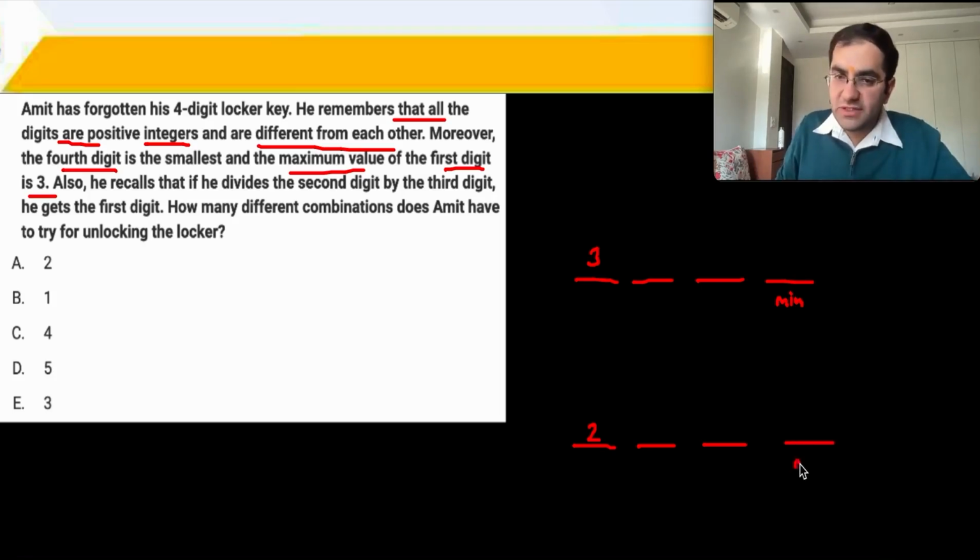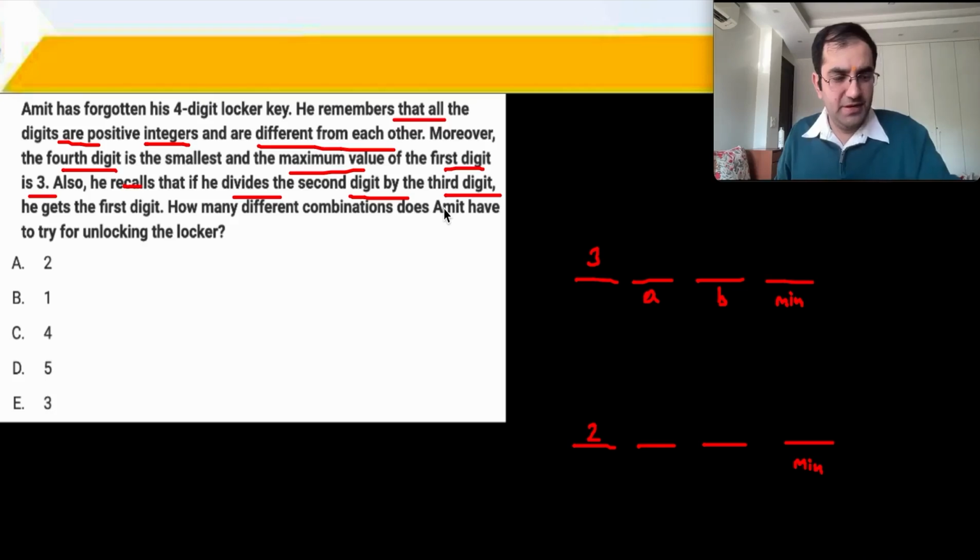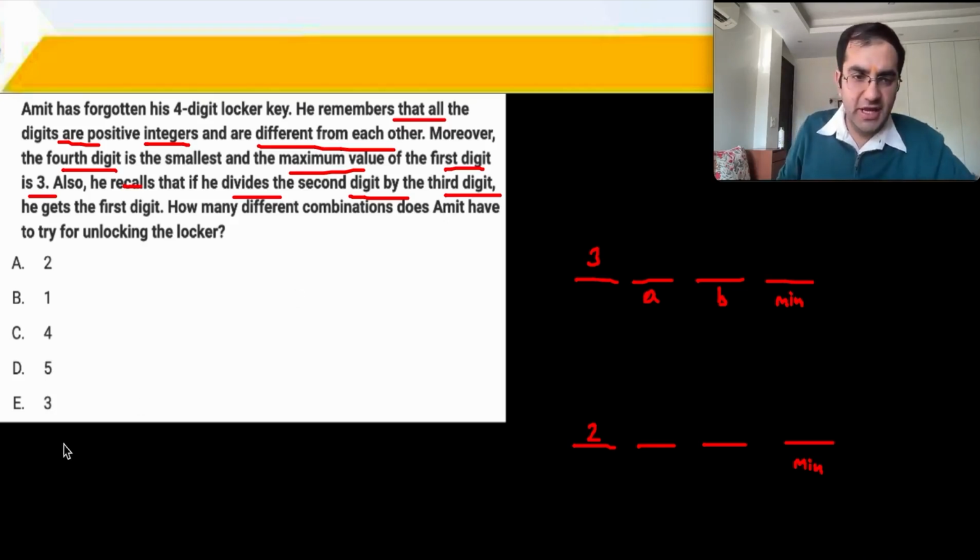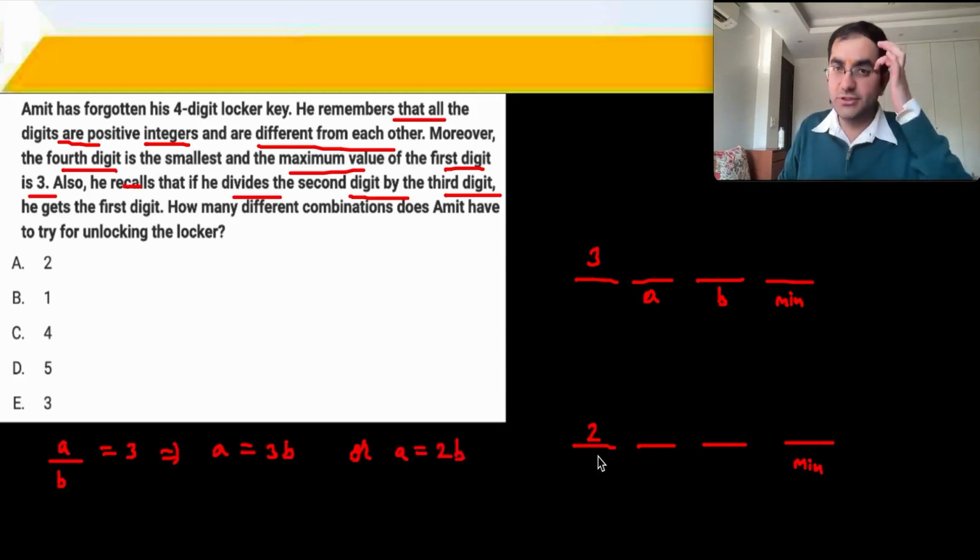Why can the first digit not be 1? Because otherwise your last position digit would not be the minimum value. Okay? And then you have 2 digits over here, let's say A and B. Also, he recalls that if he divides the second digit A by the third digit B, he would get the first digit. That is, in the first case, that's 3. So you get A is equal to 3B, and in the second case, you will get A is equal to 2B because your first digit is 2.